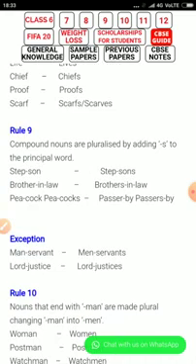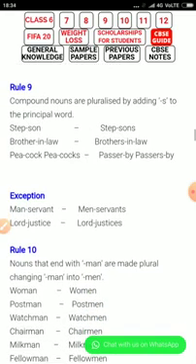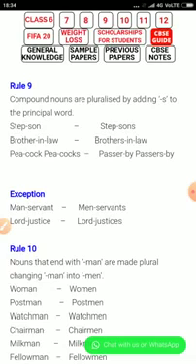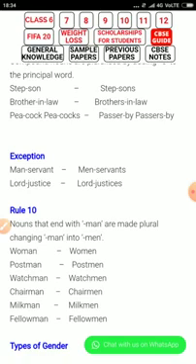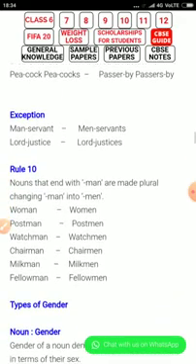Exception: manservant, menservants; lord justice, lords justices. Rule 10: nouns that end with man are made plural by changing man into men: woman, women; postman, postmen; watchman, watchmen; chairman, chairmen; milkman, milkmen; fellowman, fellowmen.